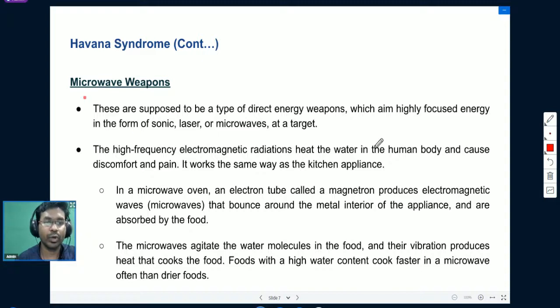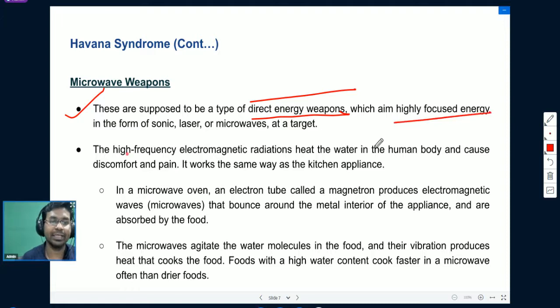So what are microwave weapons? These are supposed to be a type of directed energy weapons. Microwave weapons are directed energy weapons which aim highly focused energy in the form of sonic, laser or microwaves at a target. The high frequency electromagnetic radiations heat the water in the human body and cause discomfort and pain.